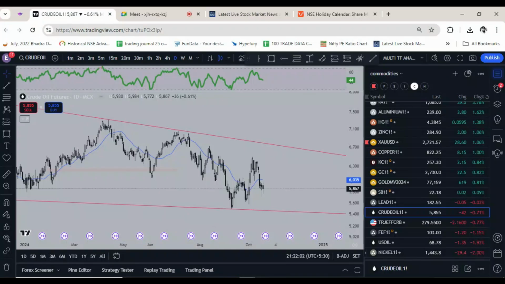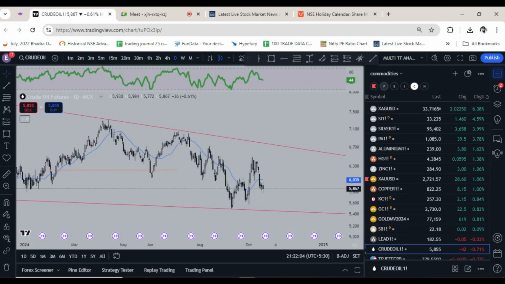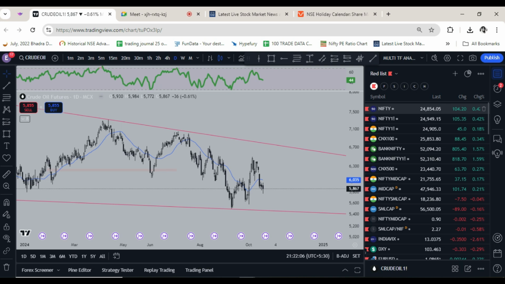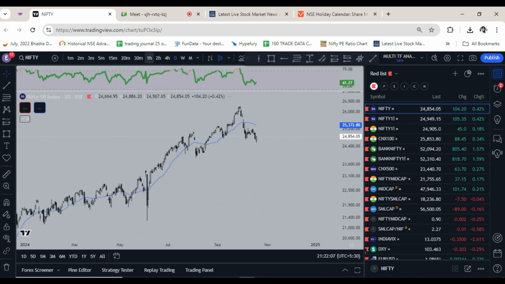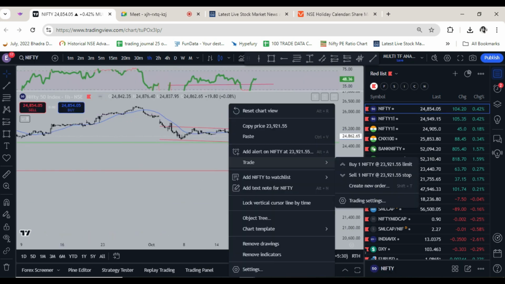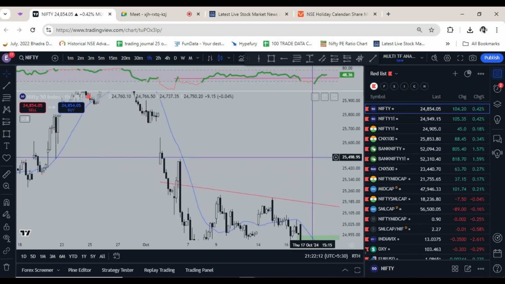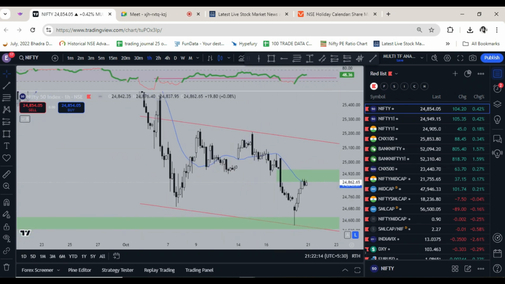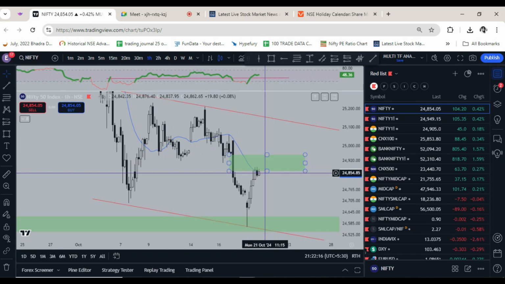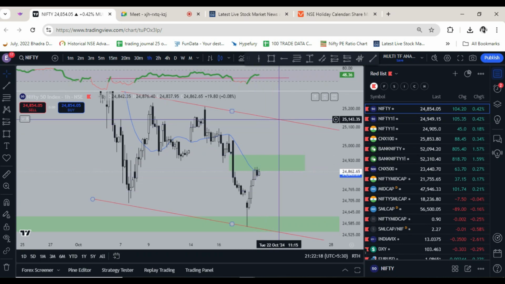So what is the likely course of action for Nifty for this week? First thing is, purely from the price action perspective, it's likely to bounce, maintain this bullish thing, reach levels of 25,143 by, let's say, Tuesday.